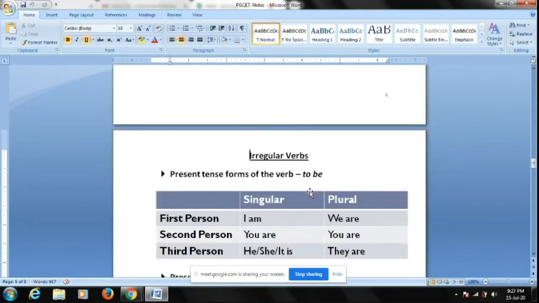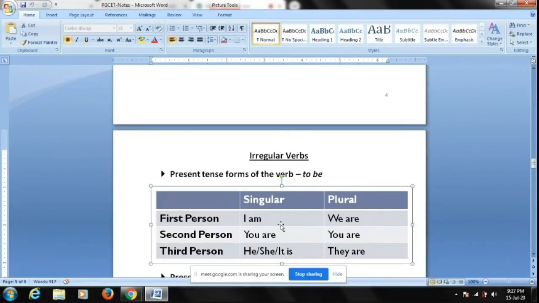Now, if the verb is not regular, suppose I say I am a girl. So the verb is an irregular verb. I am a girl. You are a girl. Second person. She is a girl. Now what happens here? The verb be here becomes is. She is a girl. He is a boy. It is a machine. So the verb changes its form to is. In the rest of the places you can see it is are, and for first person singular it is am. The verb be in the present tense will change its form to is.